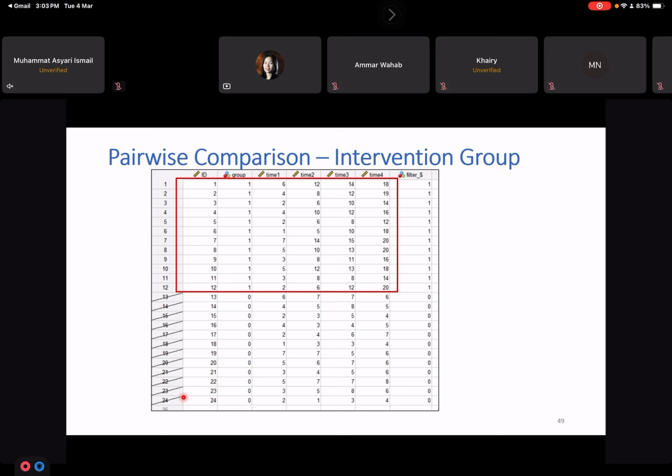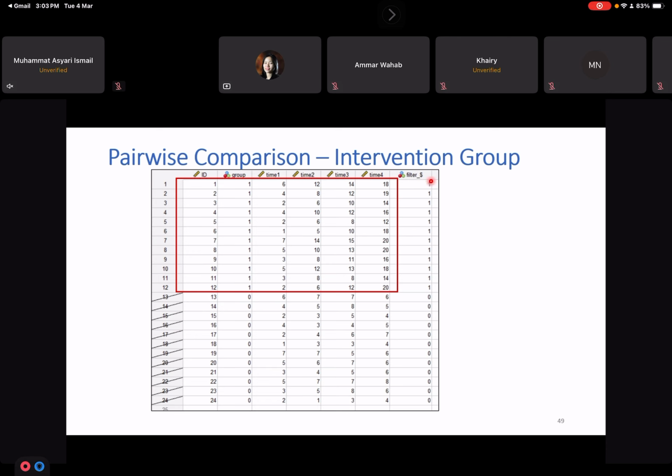Then you will see your SPSS data set. Here you see that SPSS has already filtered the data. So in the next analysis, SPSS will run for group 1 only, which is the intervention. After we have completed the pairwise comparison for group 1, you can do the same thing, select cases for group 0, and run the pairwise comparison analysis again for the control group.